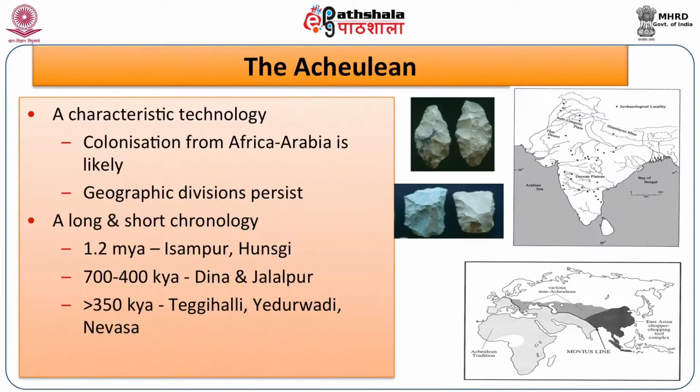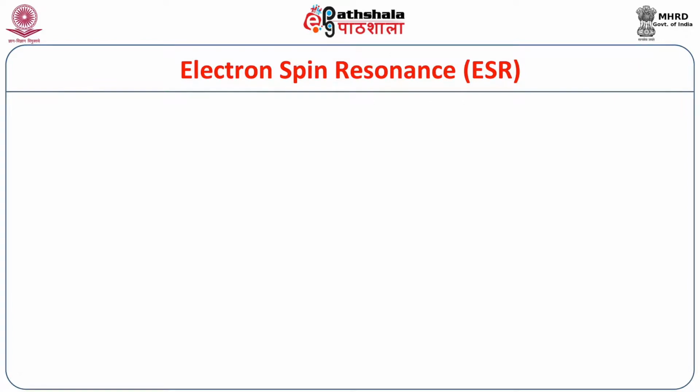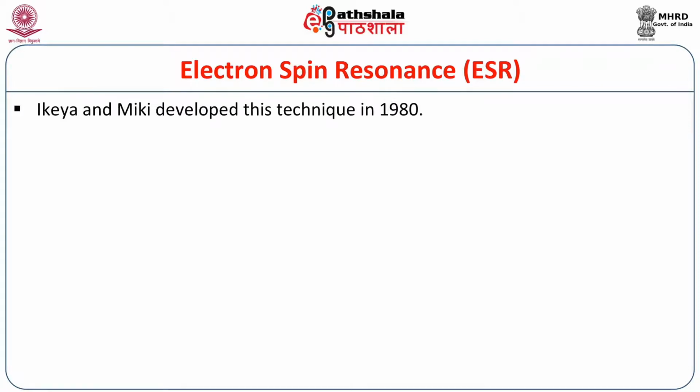For instance, that famous Ishampur Paleolithic site was dated as 1.2 million years ago. Like that, you have several sites dated through this radioactive decay method. And another one is electron spin resonance, that means ESR dating. Dickey and Milky developed this technique in 1980.